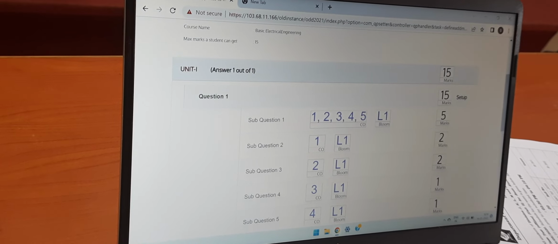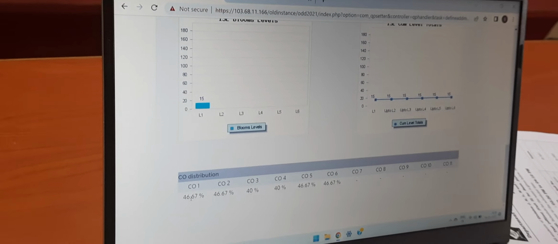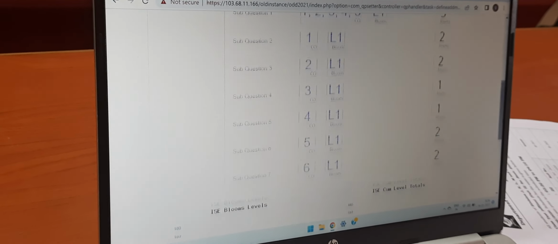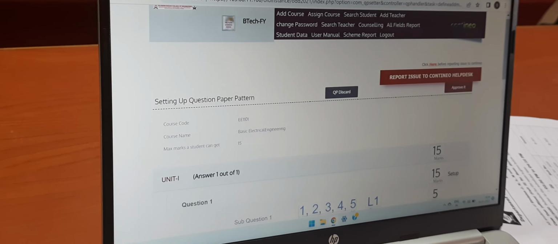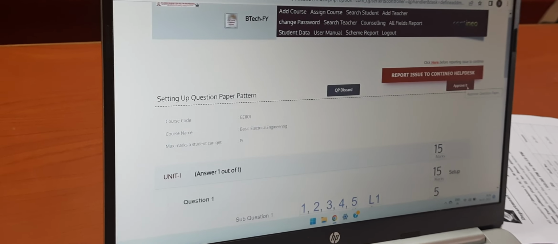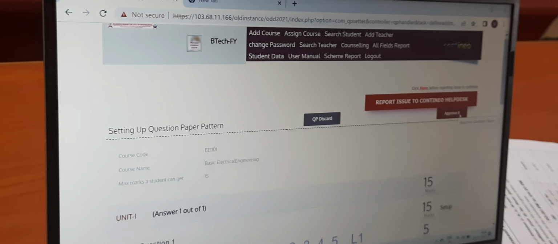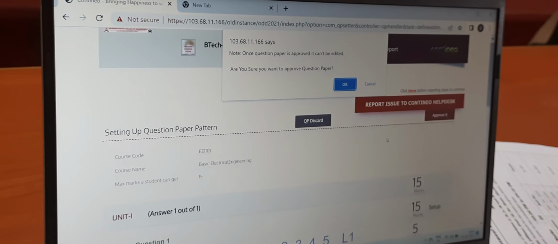That total is here. Now you can see its weightage downwards, that is 46.67 and so on. Now this is just a paper that you have created. You have to approve that paper. Once you approve that paper, that will be visible to individual teachers' login.